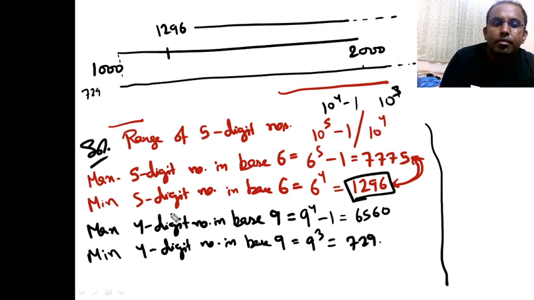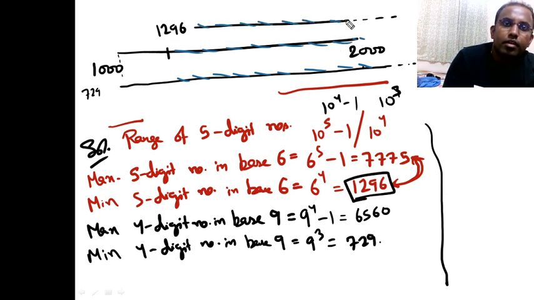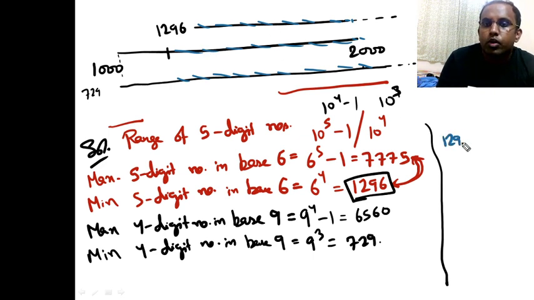So basically, how many numbers are there satisfying all three conditions? From here to here, numbers are satisfying all three conditions. That is how much? 1296 to 2000. How many numbers are there? 705 numbers.